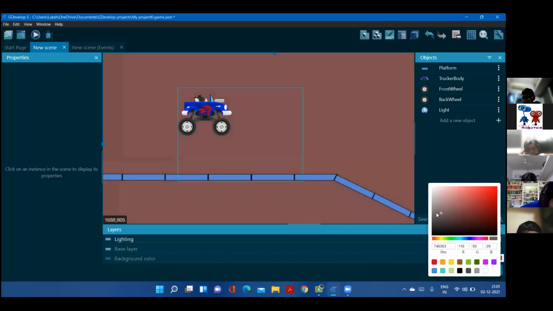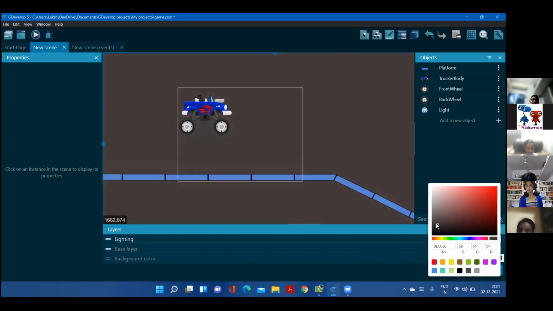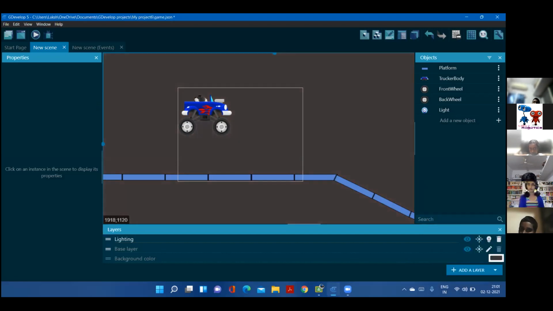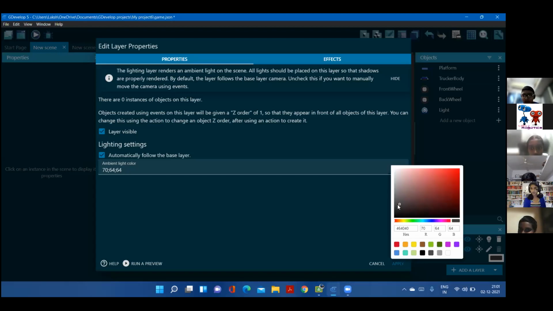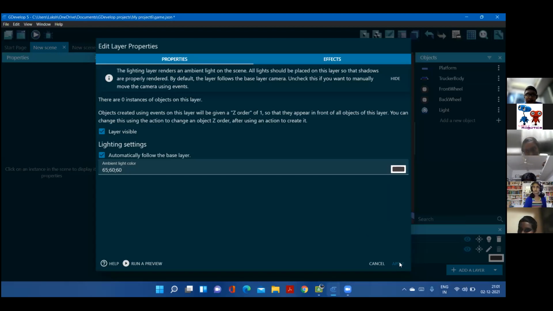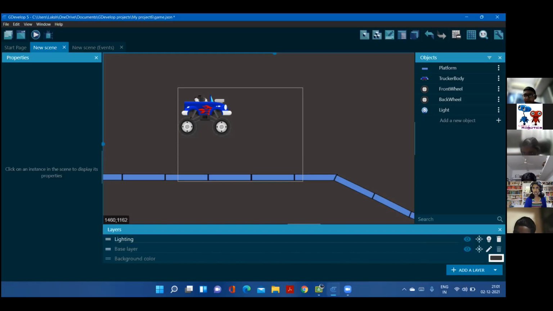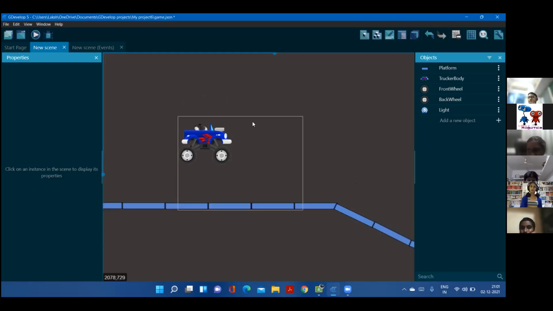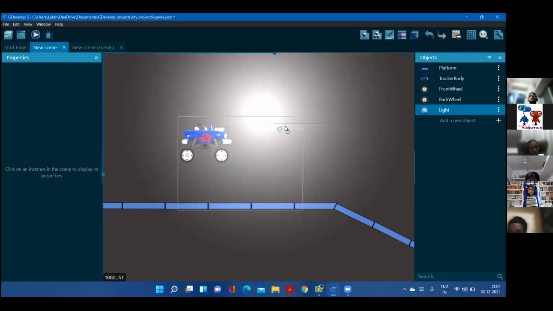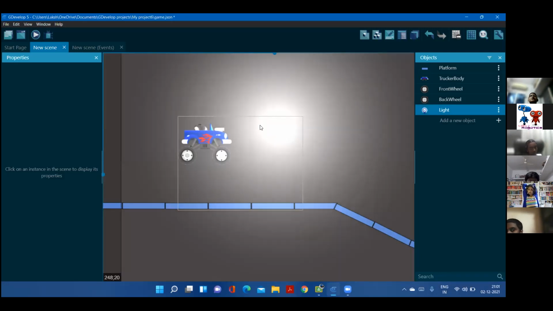No, the light won't be visible if it's full black. Light should be in a white color and the background will be dark. Okay. Now we are going to add the light. See how bright the light is, without running the game.